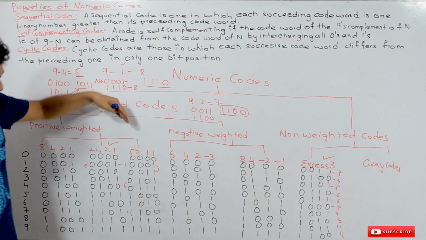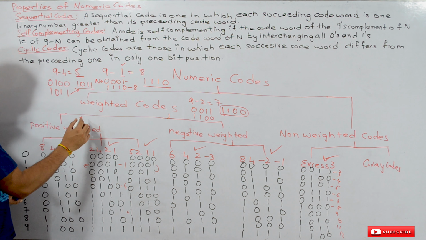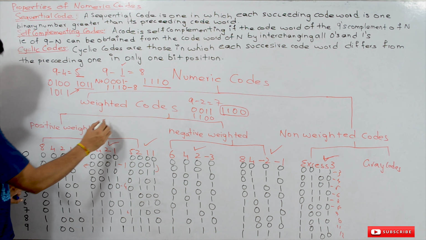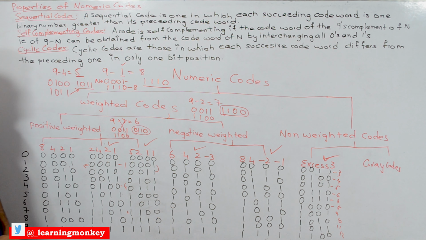For example, if you take this one, the decimal representation is 3. 9 minus 3 is equal to 6, and it is represented as 0110. The complement of the code word of 3 is going to be this one, but it is not going to be 0110. So this is not a self-complementing code.